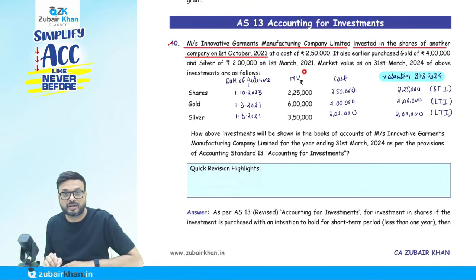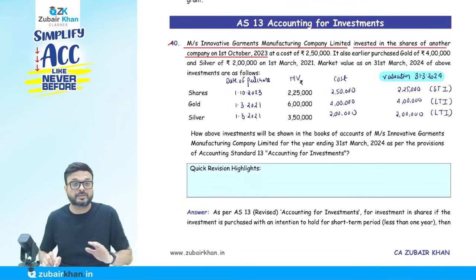The market value is as on 31st March 24. We purchased gold on 1st of March 21 and silver on 1st of March 21. The 1st of October 2023 is the date on which we purchased the shares. These are the dates of purchase and the prices at which we purchased them.